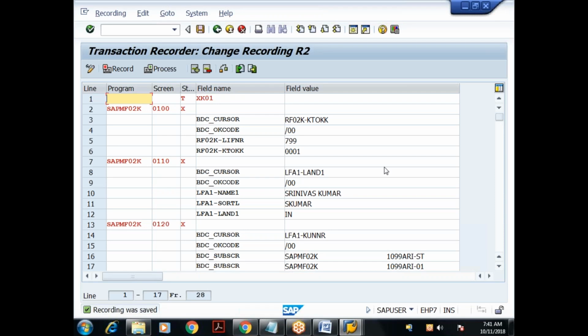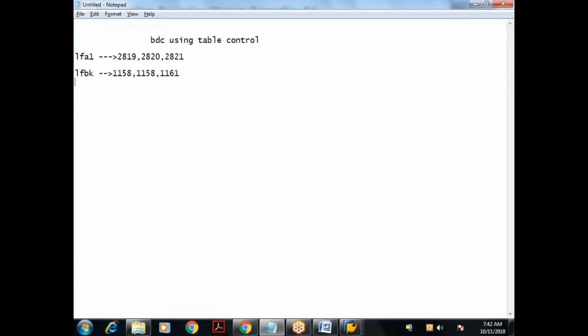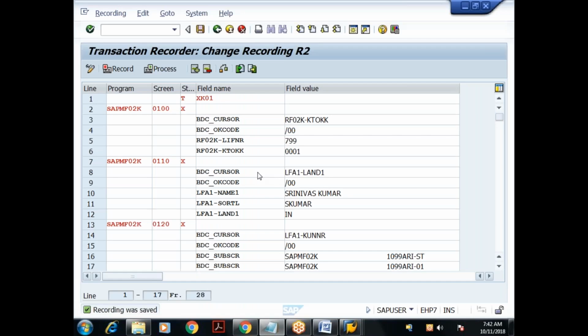What I have to do in this recording details is make a note of the field names for which we gave the sample data. This is my program, this is my screen number. In this screen, I gave the vendor number and the account group. So make a note of this. This is my first screen. RF02K-LIFNR, and this is the account group, RF02K-KTOKK.